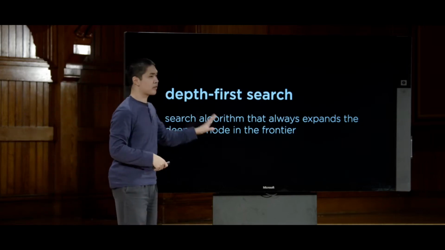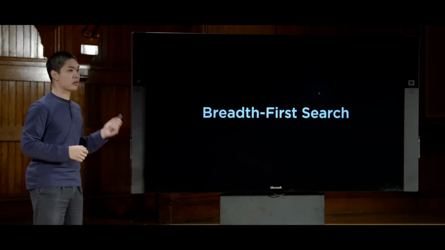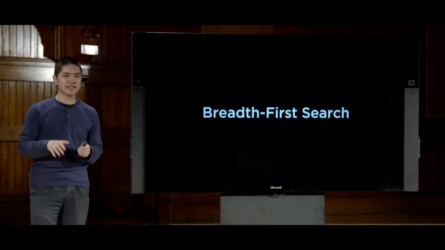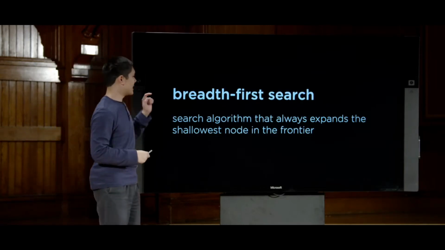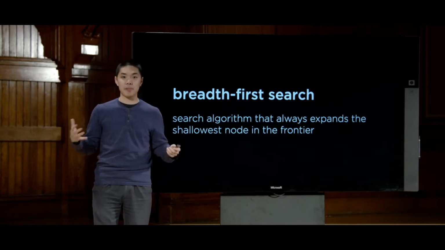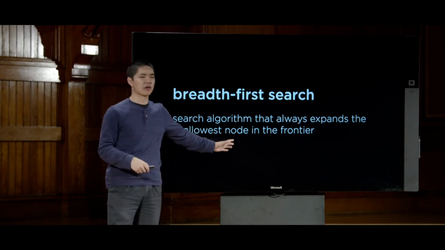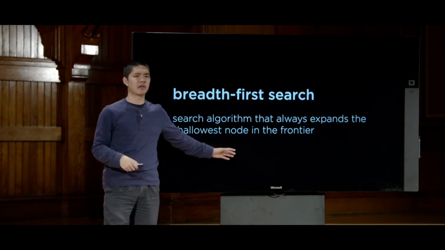But depth-first search is just one of the possible search options that we could use. It turns out that there's another algorithm called breadth-first search, which behaves very similarly to depth-first search with one difference. Instead of always exploring the deepest node in the search tree, the way depth-first search does, breadth-first search is always going to explore the shallowest node in the frontier. So what does that mean?